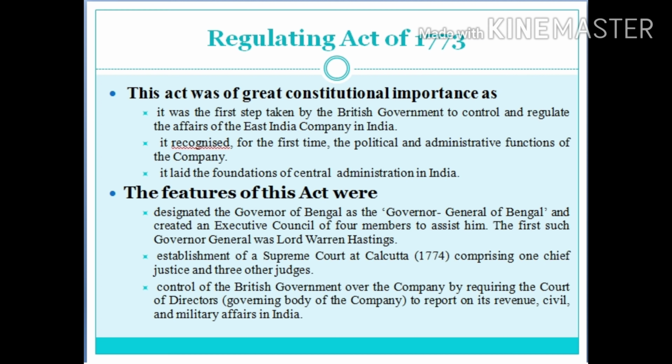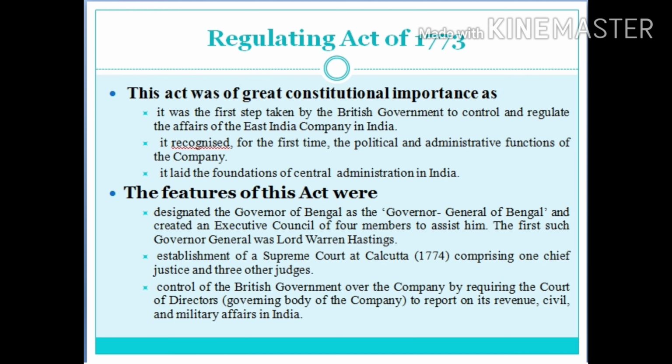The main features of this act were: it designated the Governor of Bengal as Governor General of Bengal and created an executive council consisting of 4 members to assist him. The first such Governor General was Warren Hastings. It established a Supreme Court at Calcutta in 1774, and this court consisted of 1 Chief Justice and 3 other judges. And it appointed a court of directors to control the company and to report the revenue, civil and military affairs in India.